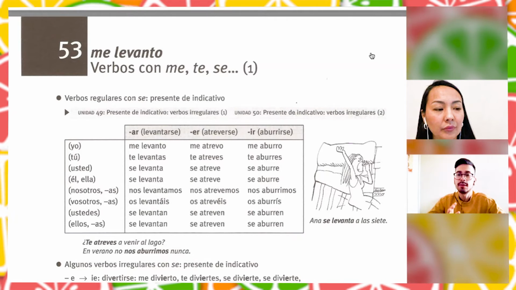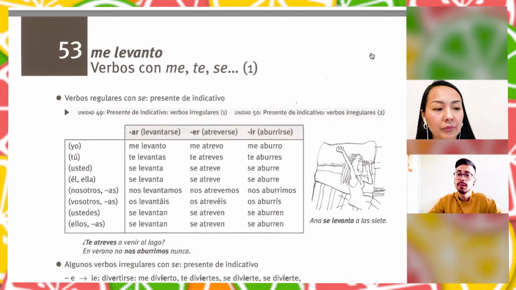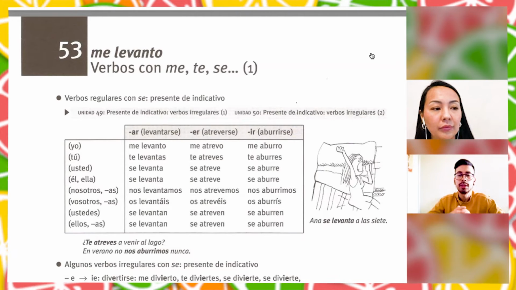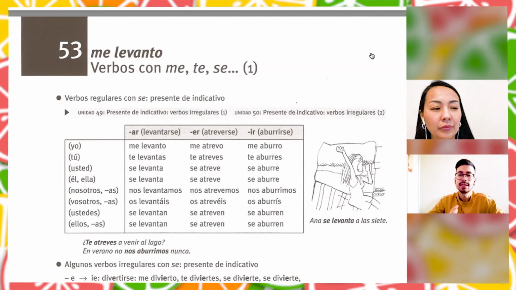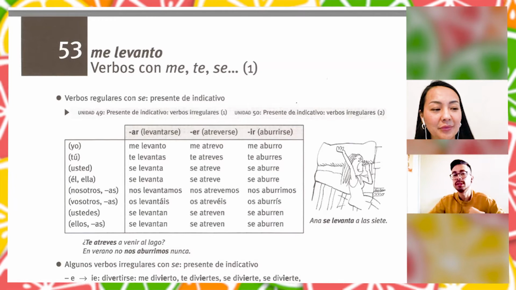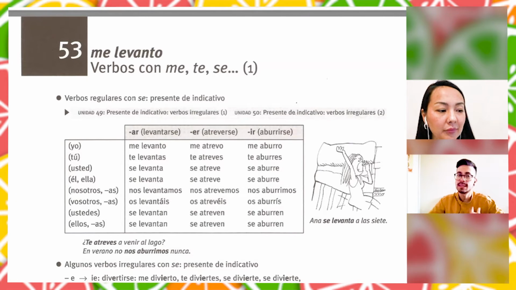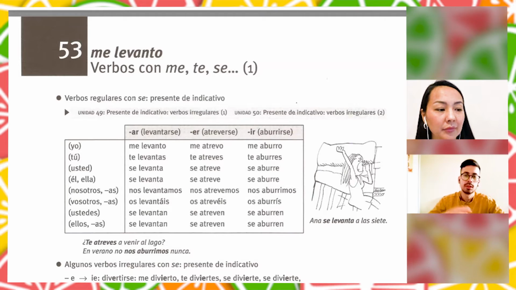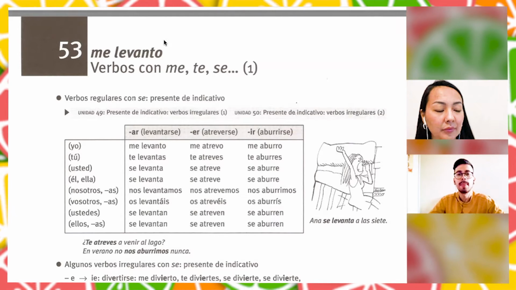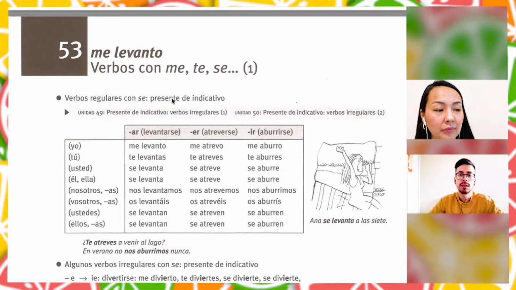Okay, what are reflexive verbs? Reflexive verbs are those verbs whose direct object is the same as the subject. So, for example, I wash myself. It's like myself. Wash whom or what? Myself, right? So this is a reflexive verb. So that's what it means.